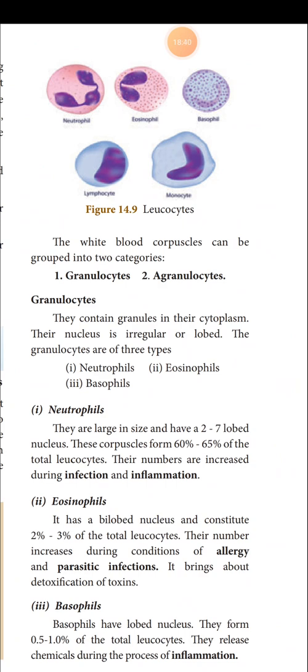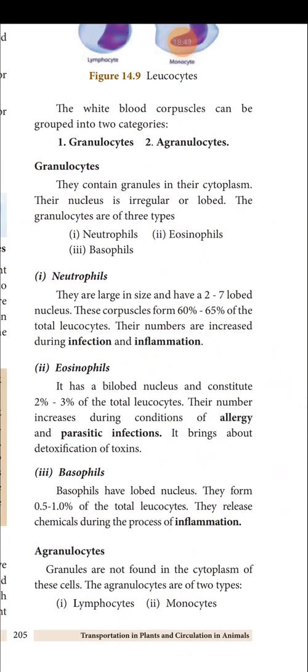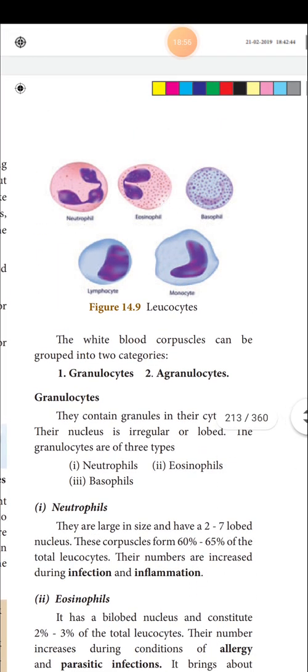Then let's see about granulocytes. They contain granules in their cytoplasm, and their nucleus is irregular or lobed. The granulocytes are of three types: neutrophil, eosinophil and basophil. You see the diagram of the three phils: neutrophils, eosinophils, basophils. These three come under the granulocyte type of WBC, and the three types of granulocytes have different types of nucleus.